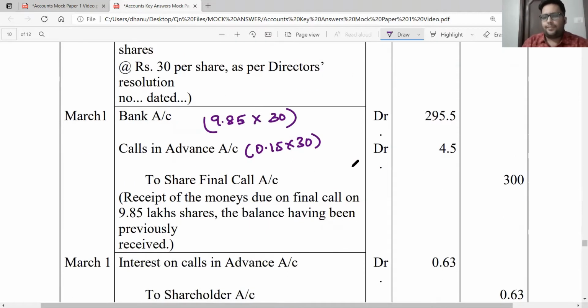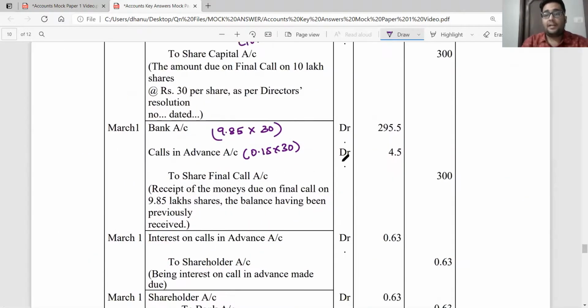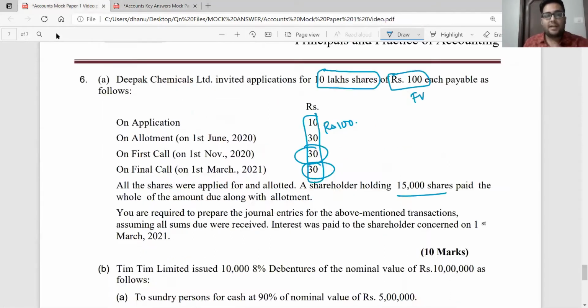Okay, and then what is happening? I need to pay interest to the person who has paid calls in advance. How much has he paid? He has paid 9 lakh. But for what time period am I going to pay interest? The amount has been paid on 1st June. Your first call money is on 1st November and your final call money is on 1st March.